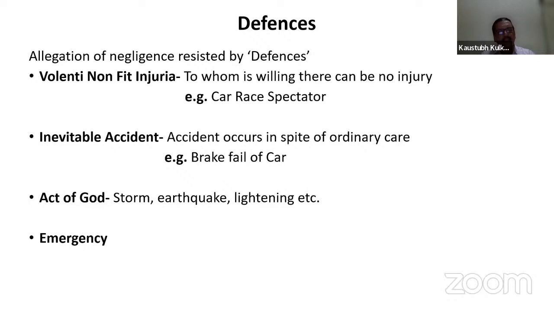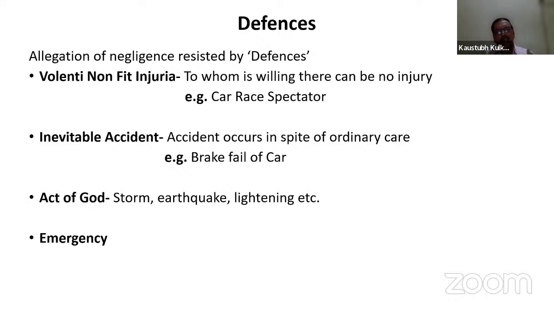Emergency, again. What is meant by emergency is that, suppose there is a fire in a certain place, say a factory or business premises. If there is a fire and the visitors are in the premises, there is an emergency to save life. So while saving life, if the other person is injured, still there will be liability.